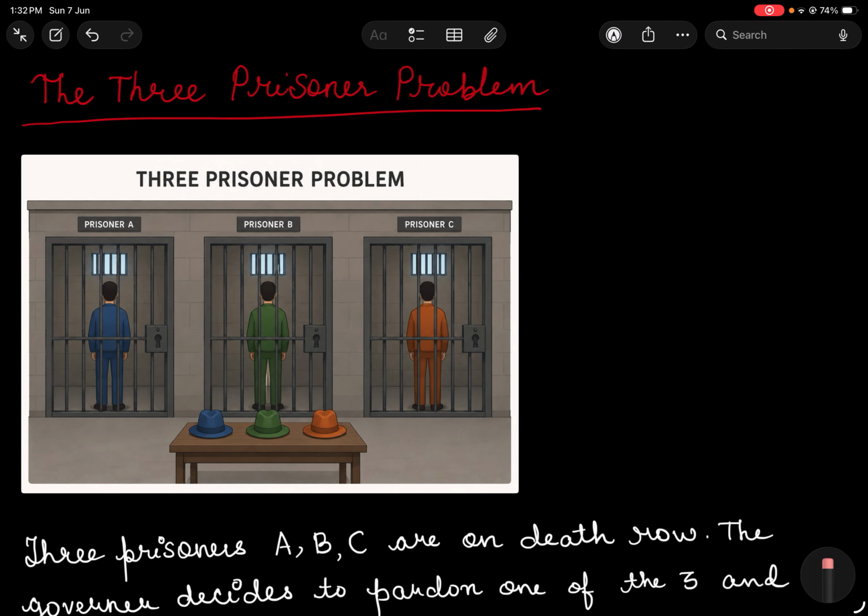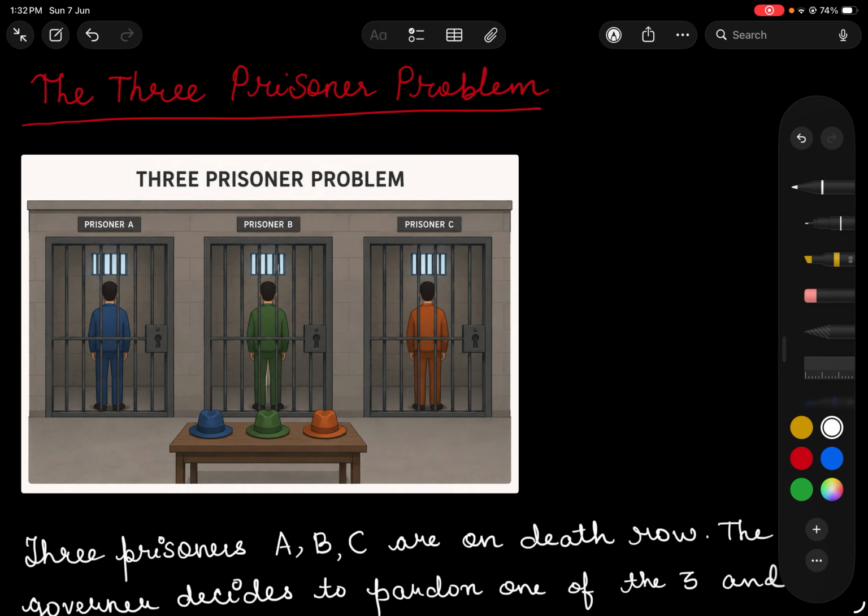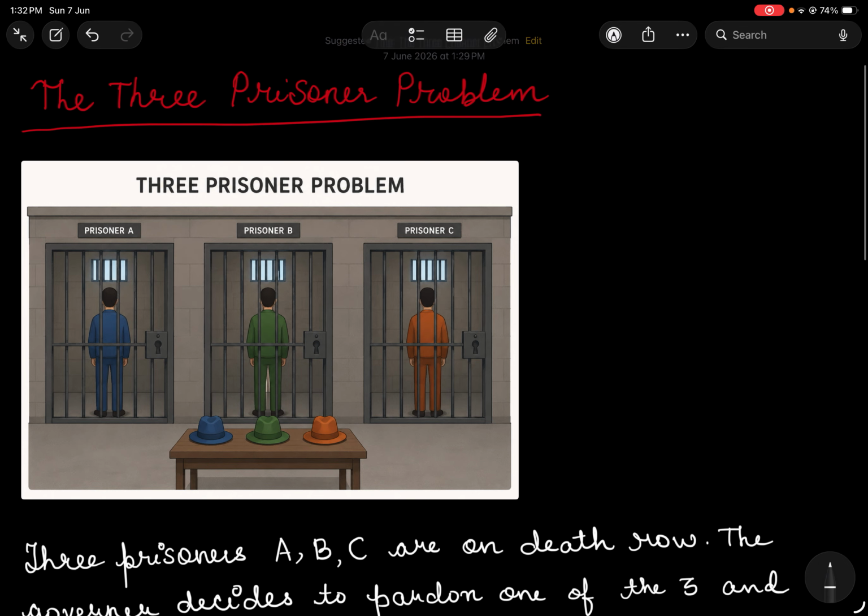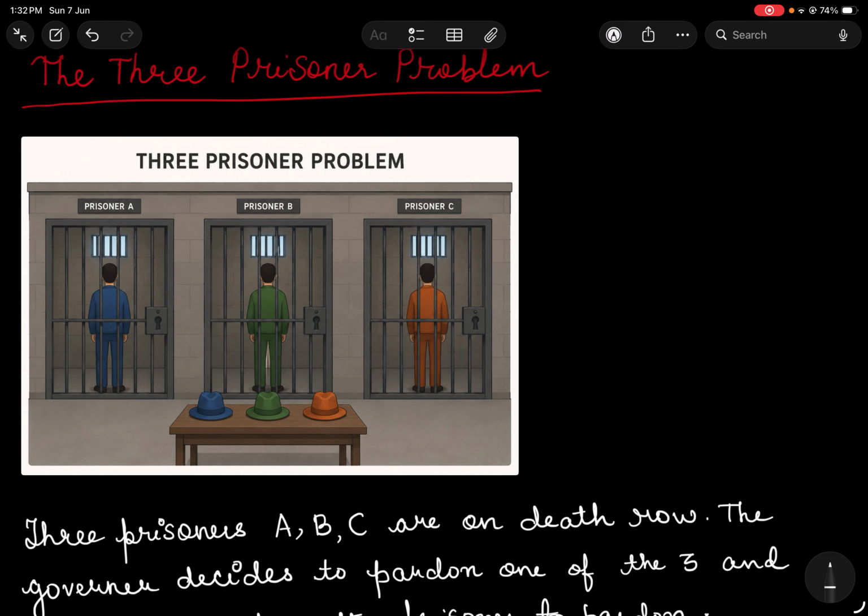Hello everyone, welcome. In today's lecture, I thought we'll do a very interesting problem called the three prisoner problem. Since I have discussed conditional probability with you in the last lecture, this is the right time to introduce this particular question to you.